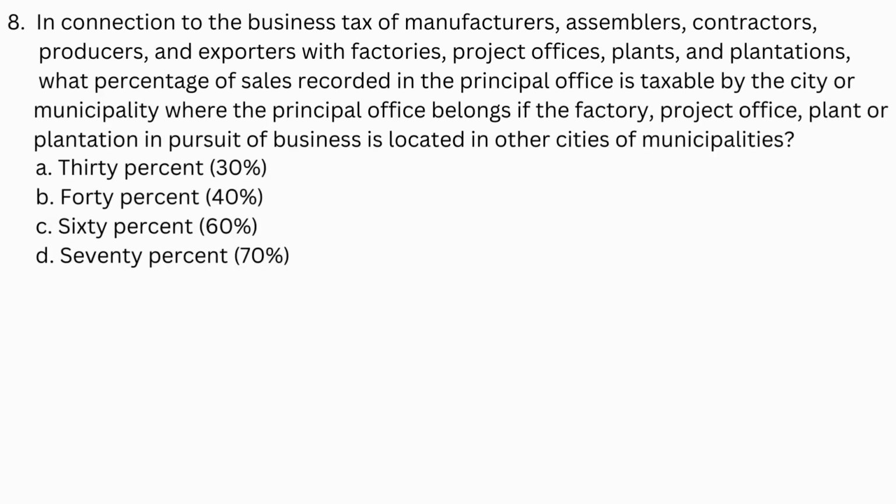Number 8. In connection to the business tax of manufacturers, assemblers, contractors, producers, and exporters with factories, project offices, plants, and plantations, what percentage of sales recorded in the principal office is taxable by the city or municipality where the principal office belongs if the factory, project office, plant, or plantation in pursuit of business is located in other cities or municipalities? A. 30%. B. 40%. C. 60%. D. 70%.